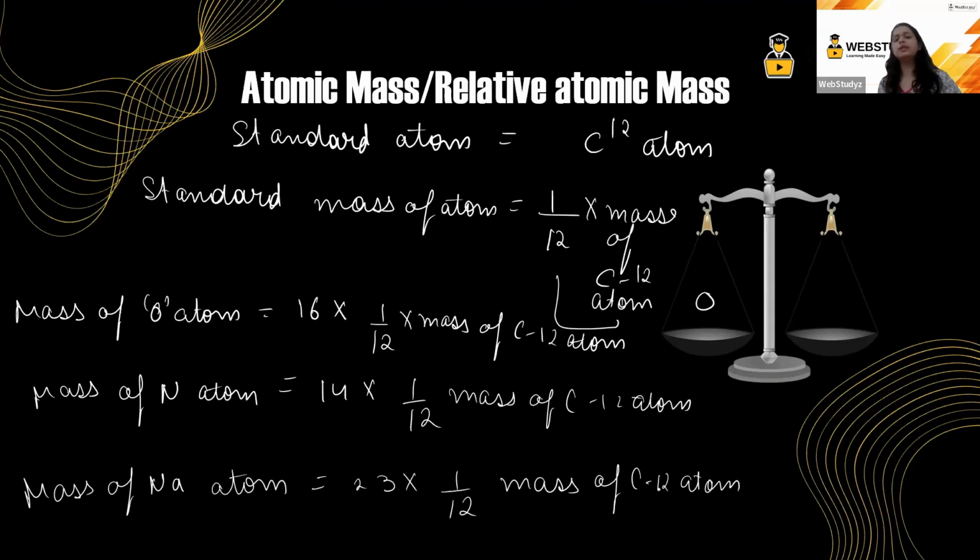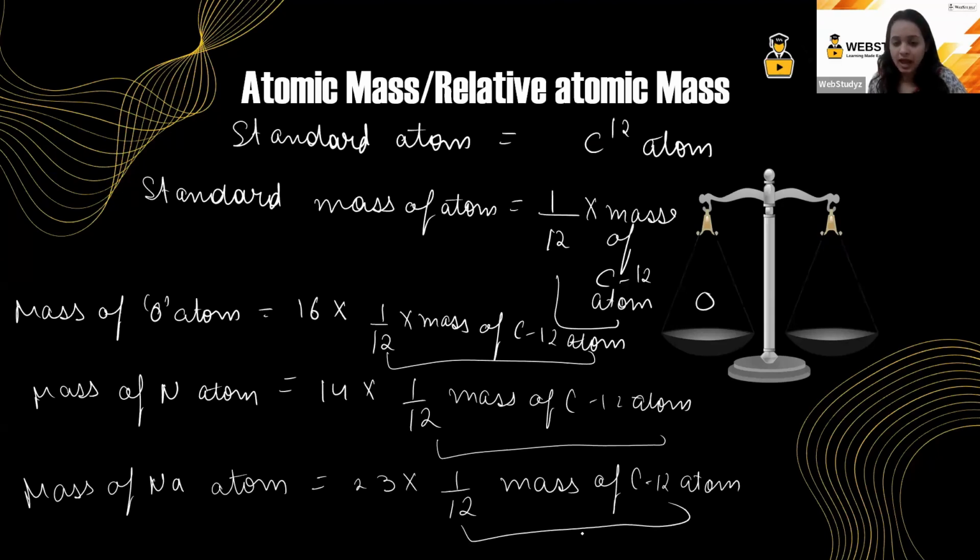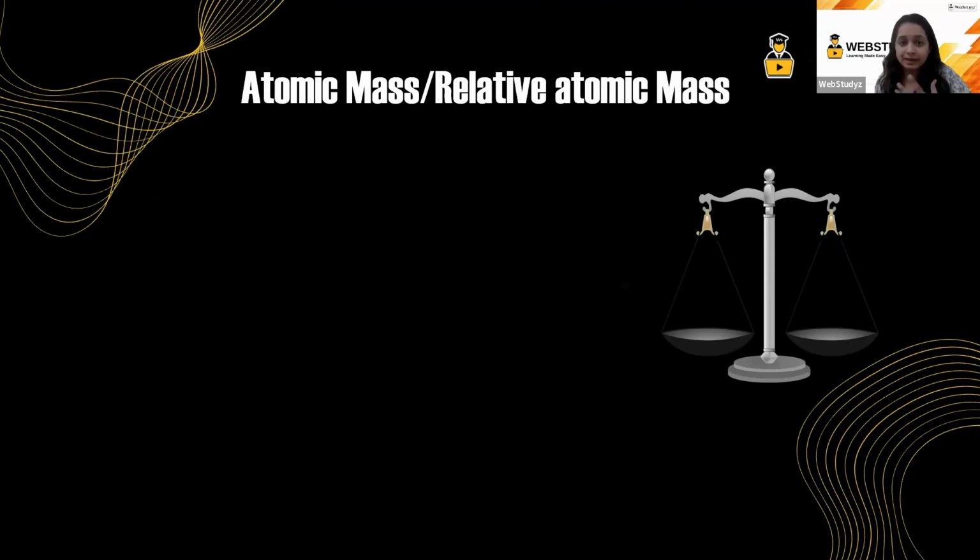Okay. Now students, again the same technique. Instead of writing this thing again and again, we have given it a name. And this name was AMU. Okay, now let's see what is AMU.